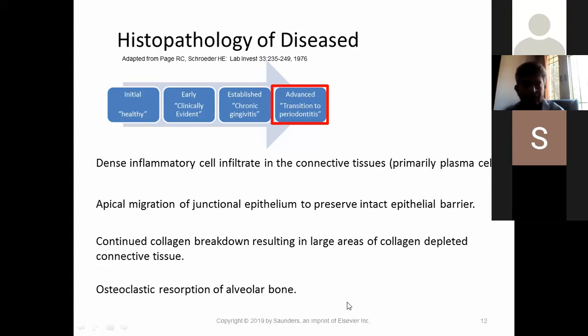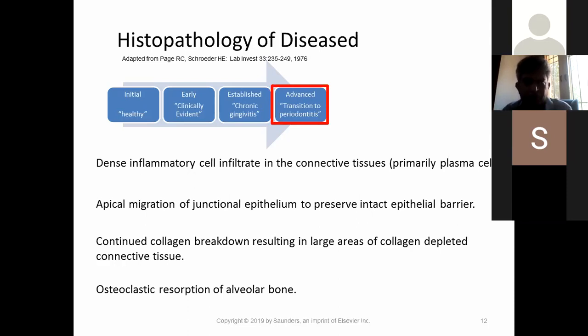Slowly it progresses into the next level, which is the bone, which stimulates the osteoclasts and causes resorption of alveolar bone. So in these stages, there is bacterial infiltration and attack, and also the body's host mechanism is playing a role. These two are interplaying, and once the host is compromised, then you get a lot of periodontal disease.